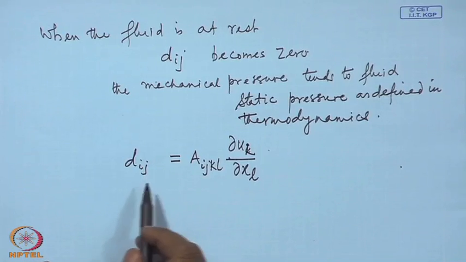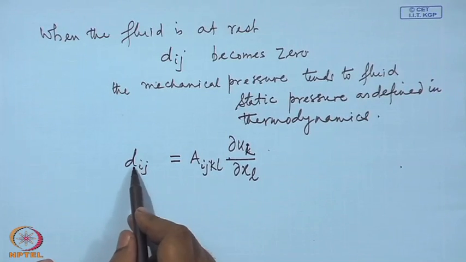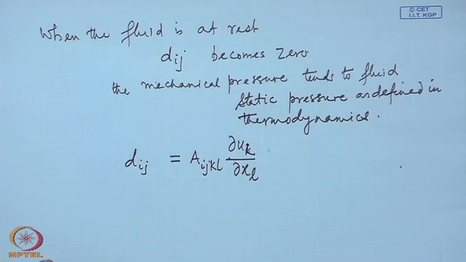What at this stage we can say is that sigma_ij is a symmetric tensor, that we have already derived earlier, that the stress tensor is a symmetric tensor. Since sigma_ij, the stress tensor, is symmetric, d_ij is also symmetric, because the other part, minus p delta_ij, is just a diagonal or a constant term.